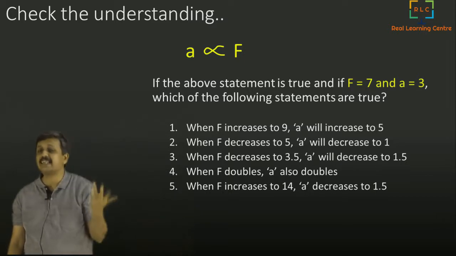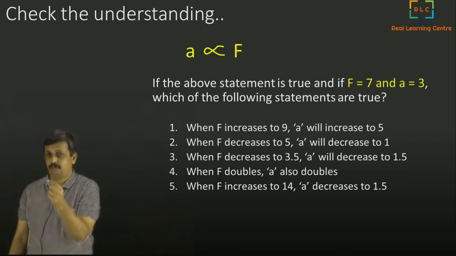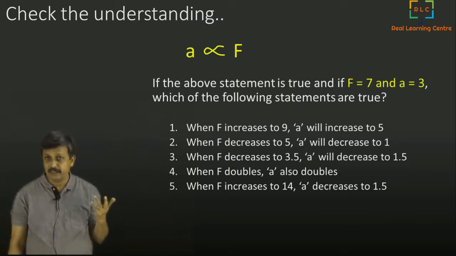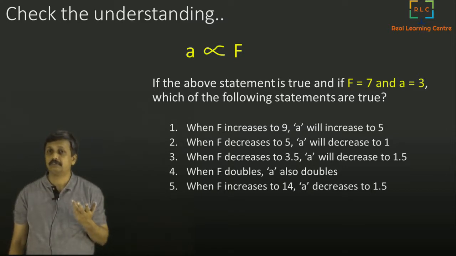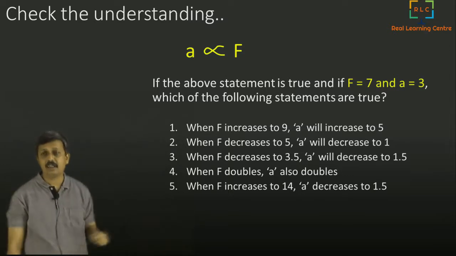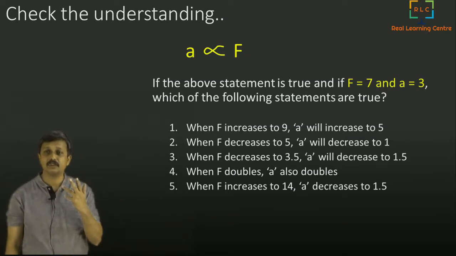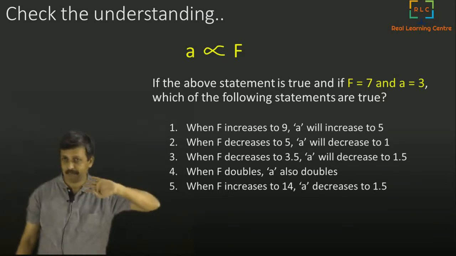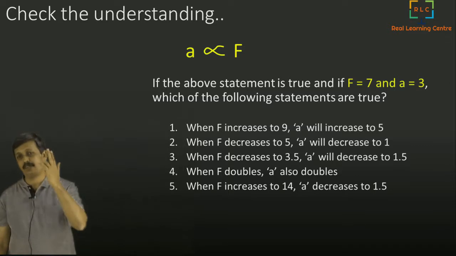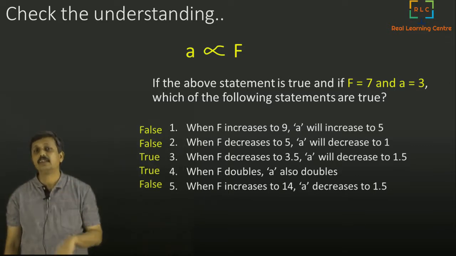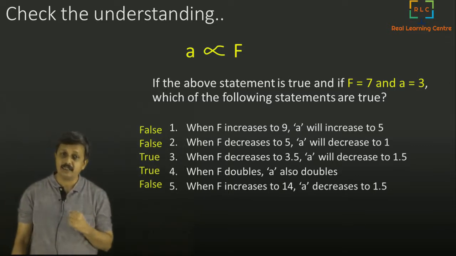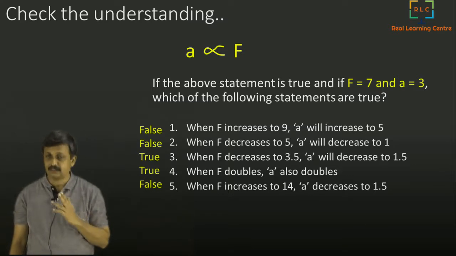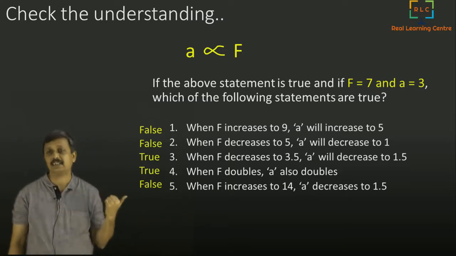When it's proportional, I will give you one clue. If F becomes 14, meaning F doubles, and A becomes 6, so A doubles. Both doubled, so fine. So A is proportional to F is right. Now in these scenarios, you just figure out whether they are right or wrong. The answers I am giving here are: false, false, true. These are the answers given. Please verify your answer with these answers.